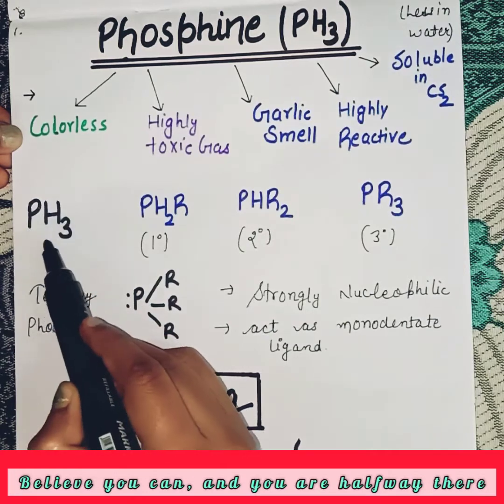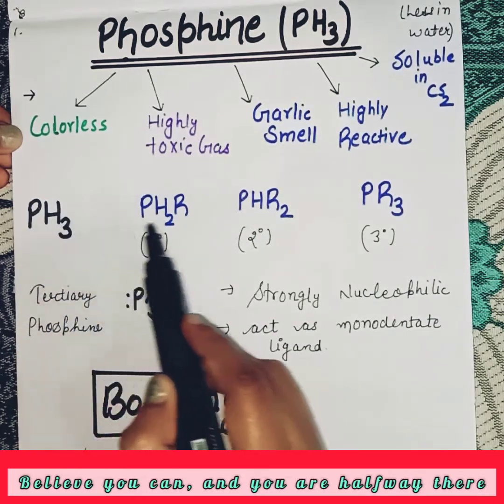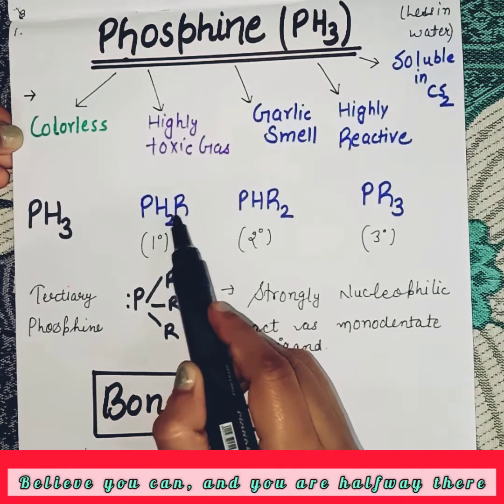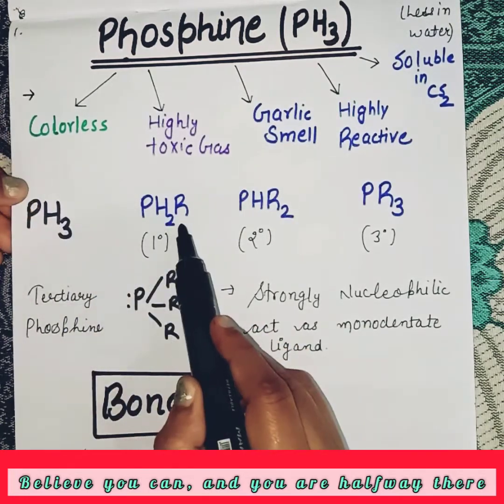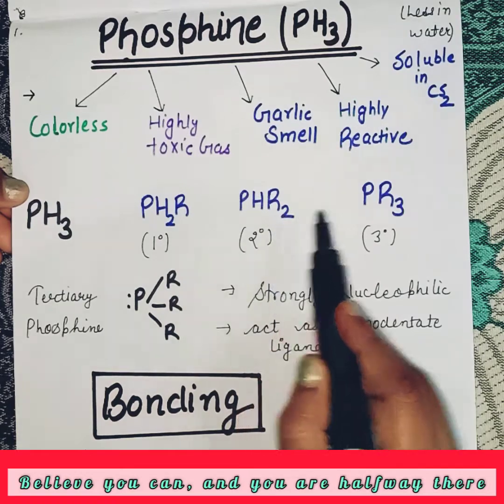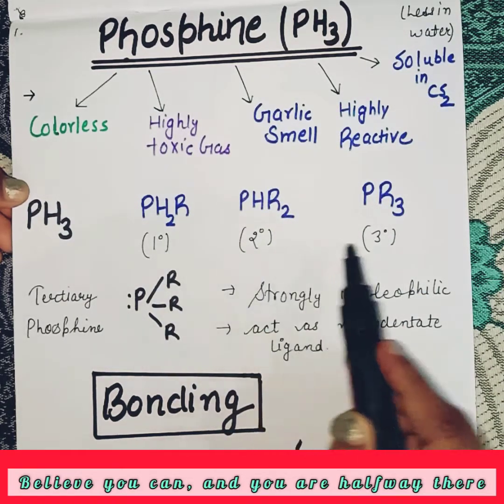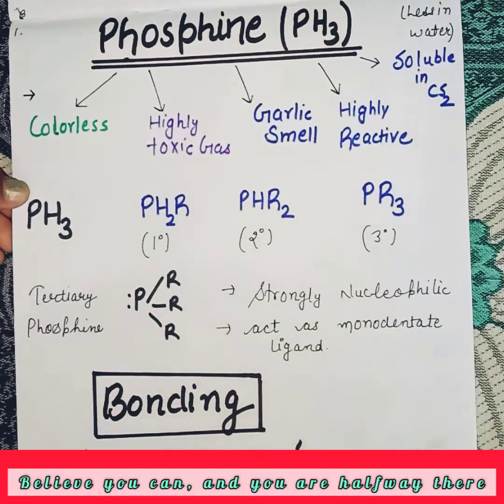When we replace the H atoms one by one with a group like R, replacing one H atom gives a primary phosphine, two gives a secondary phosphine, and three gives a tertiary phosphine.